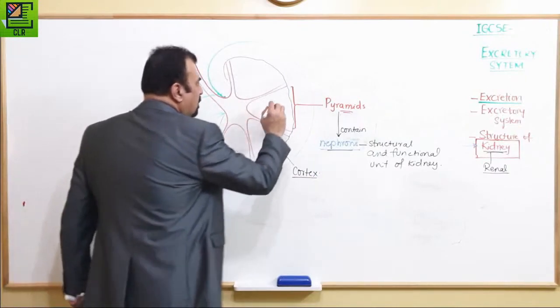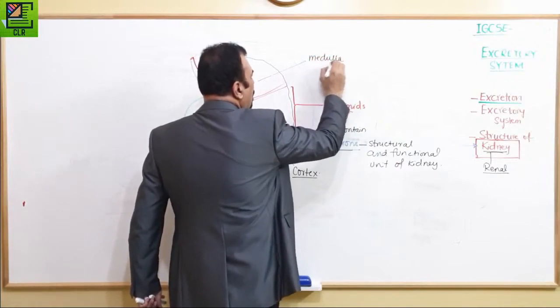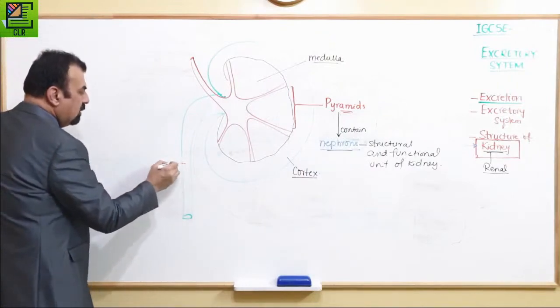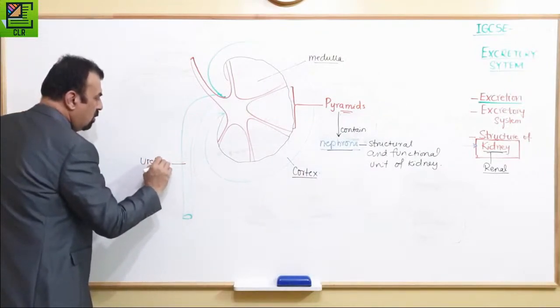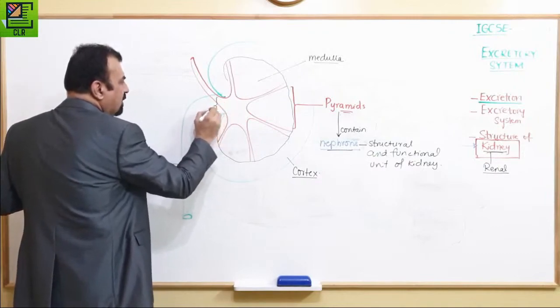And the inner part is called the medulla. This is the ureter. This broader portion from where the ureter comes out is called the pelvis.